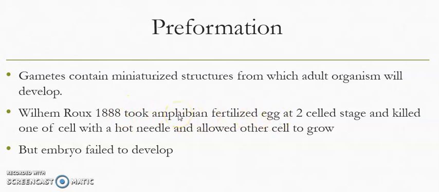Amphibians are frog, toad, and salamander. At the two-cell stage, he killed one of the cells with a hot needle. So one cell is killed and the other is alive, and then he allowed the cells to grow. But because one of the cells is dead and the other is alive, the embryo is not completely developed, it is falsely developed.